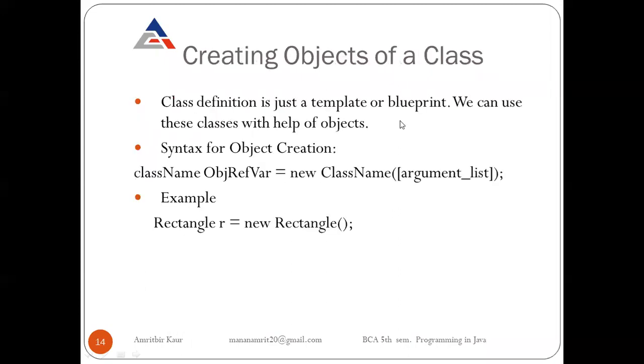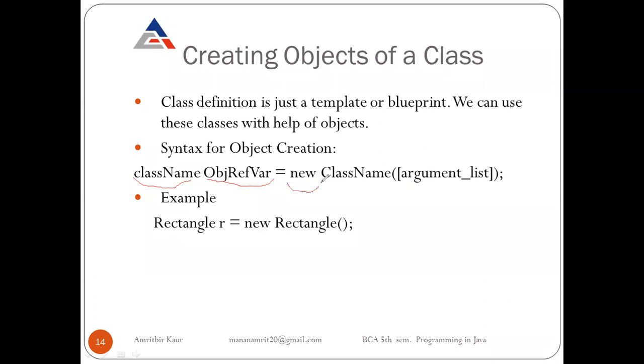So our next concept is creating an object of a class, because without objects, we cannot use a class. A class definition is just a template or blueprint. We can use these classes with the help of objects. For creating an object, we have a syntax like this: firstly, we write a class name, then the object reference variable. Here we are writing our object name, we can say.